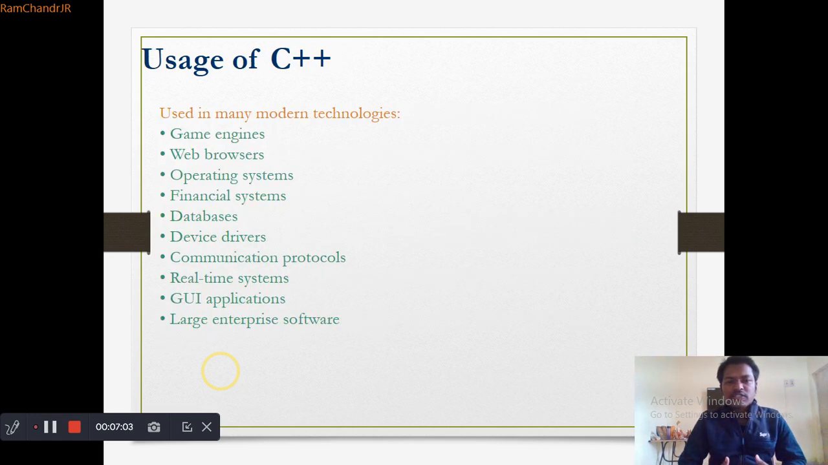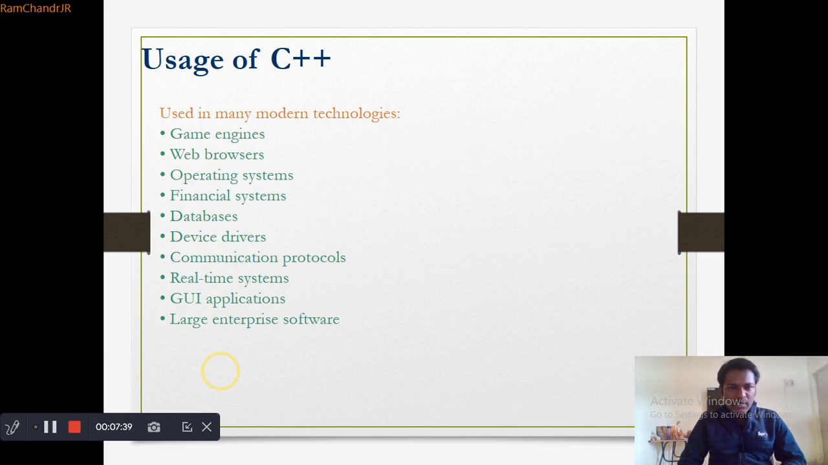And the next one is usage of C++. So C++ is used in many modern technologies, like game engines. While playing games, it has to be fast. So that's why to implement games, most of them are using C++ language. And we can also use it in web browsers, and in operating systems also we are using C++.